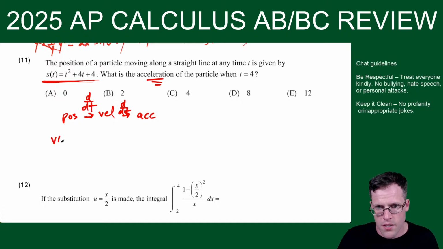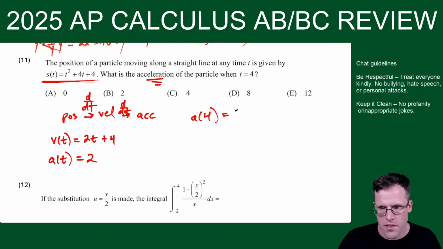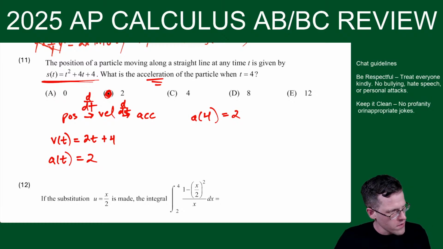Okay, so the velocity function, we just do the power rule, is going to be 2t plus 4. And then the acceleration is equal to 2. So we're just doing the power rule twice. So what is the acceleration at t equals 4? Well, the acceleration is constant here, so it's just equal to 2. All right, so 11 should be choice B. All right, so that is the end of that one.